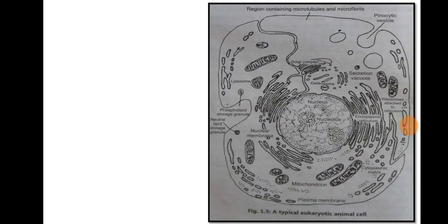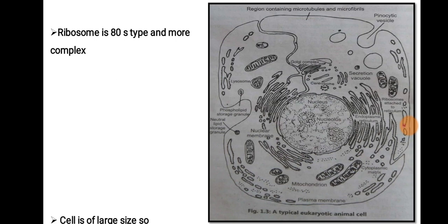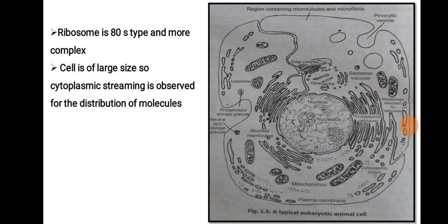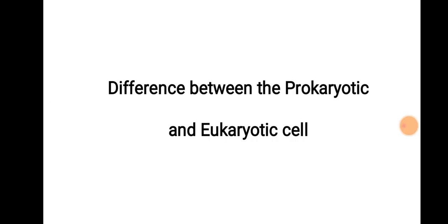This is a typical eukaryotic animal cell. It shows the presence of different organelles. The ribosomes are of 80S type in the eukaryotic cell and are more complex as compared to the prokaryotic cell. The eukaryotic cell is of large size, because of which cytoplasmic streaming is observed for the distribution of the molecules. Now we are going to concentrate on the differences between the prokaryotic and eukaryotic cell.